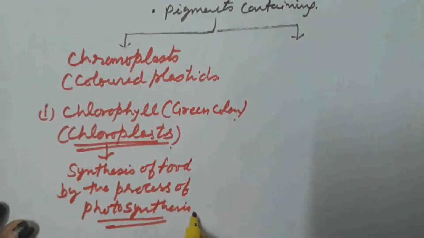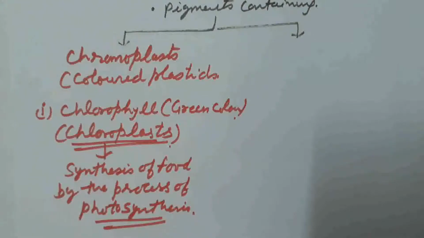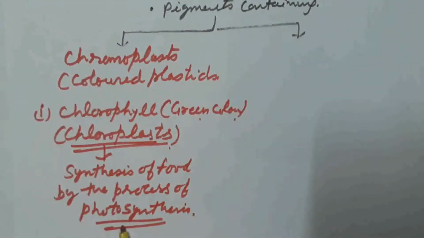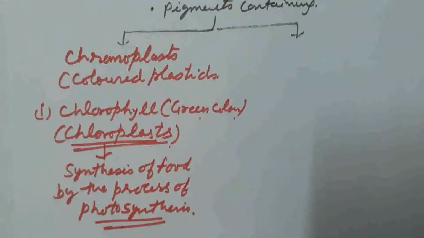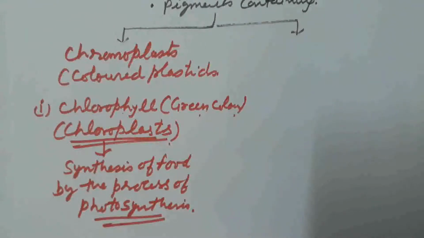And what is photosynthesis? That is the process of manufacturing food material with the help of carbon dioxide, water, sunlight and chlorophyll. So chlorophyll is the green pigment which helps in the process of photosynthesis, and the plastid which contains chlorophyll as a green pigment is known as the chloroplast.